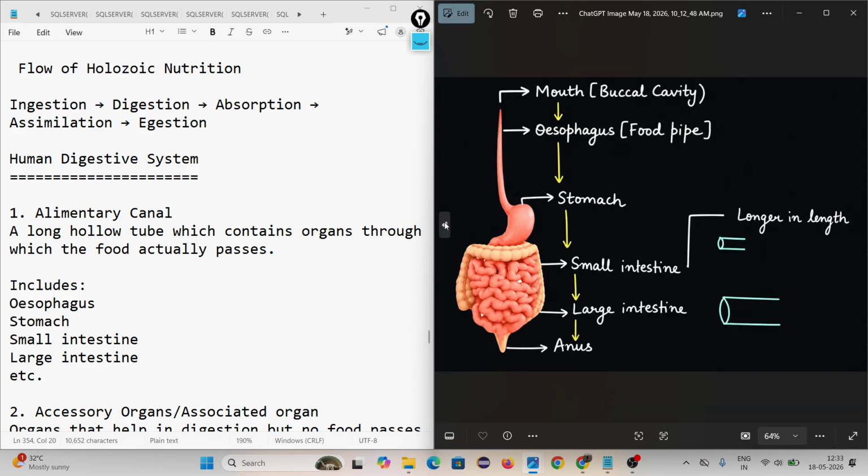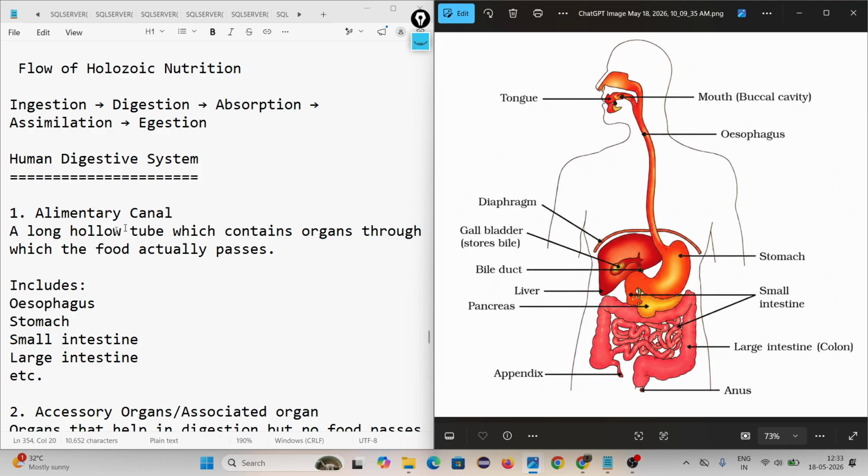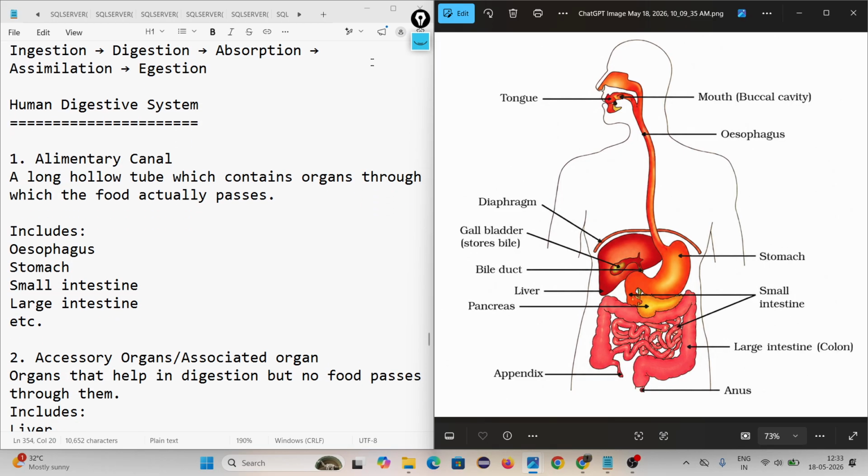Just wait. This is the diagram. Look, human digestive system. Human digestive system consists of two parts, mainly two parts. One is alimentary canal, one is accessory organ or associated organ.